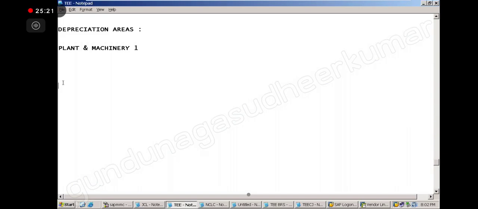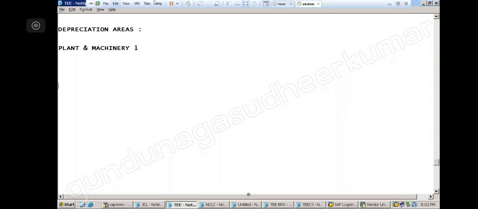So depending upon which asset you are talking about, the rules say this asset can be depreciated by this much percentage only. There are rules in place.